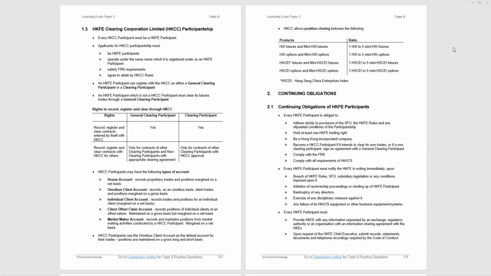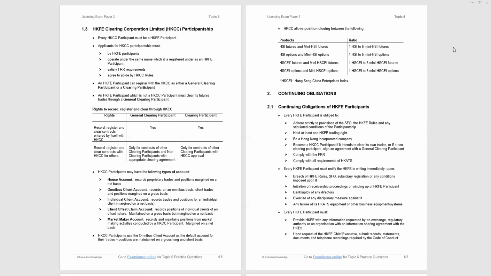Now, what are the continuing obligations of futures exchange participants? Every futures exchange participant is obliged to, okay, let's just go through it because all of this can come up. Adhere strictly to the provisions of the legislation, the SFO, the futures exchange rules, and any stipulated conditions. Hold at least one trading right for the futures exchange. As I said earlier, be a Hong Kong incorporated company. Become a clearing participant if it intends to clear its own trades. If not, you're going to go through a general clearing participant. So there's a certain amount of repetition here.